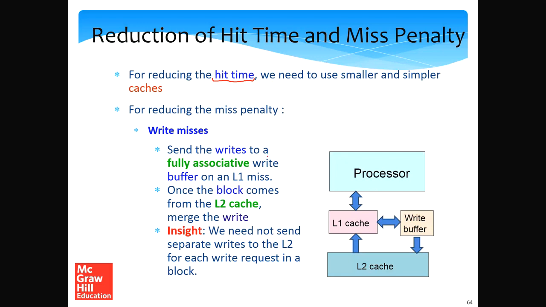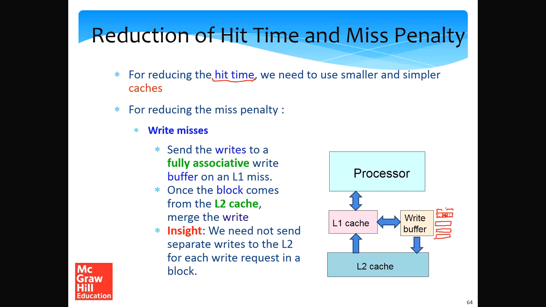So we send the writes to a fully associative write buffer on an L1 miss. This essentially contains multiple blocks. If you're writing 4 bytes, we write some part of it, but the rest of the block we don't know because the data has not been fetched. Once the data is fetched from the L2 cache, we populate the rest of the contents of the block.